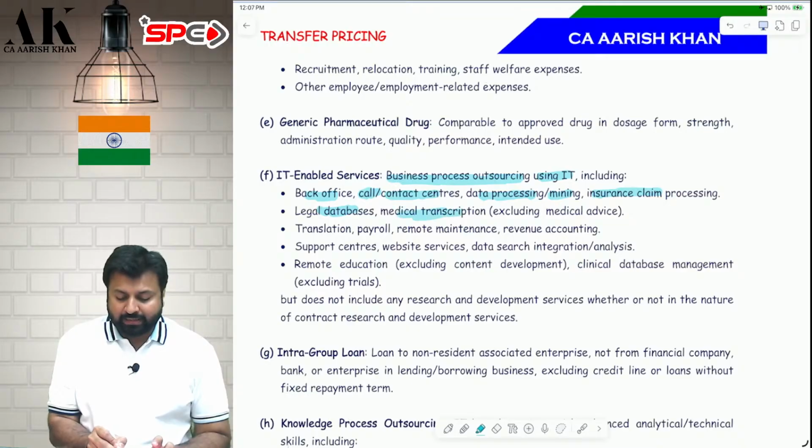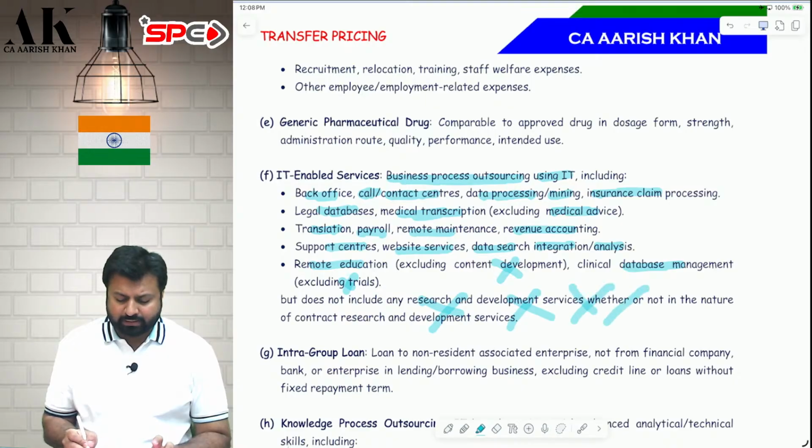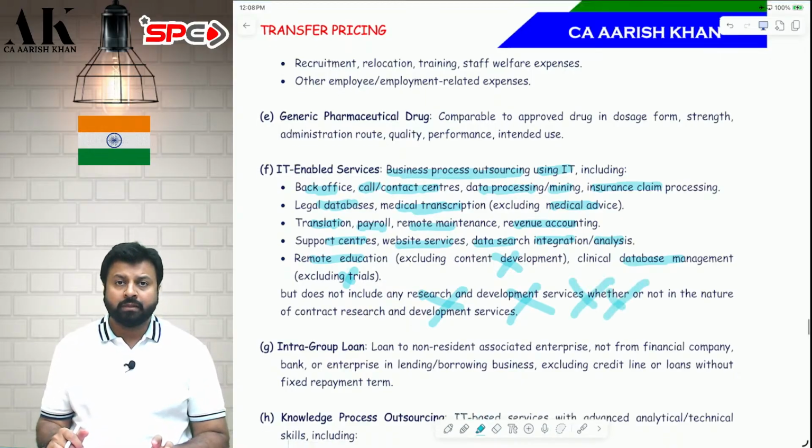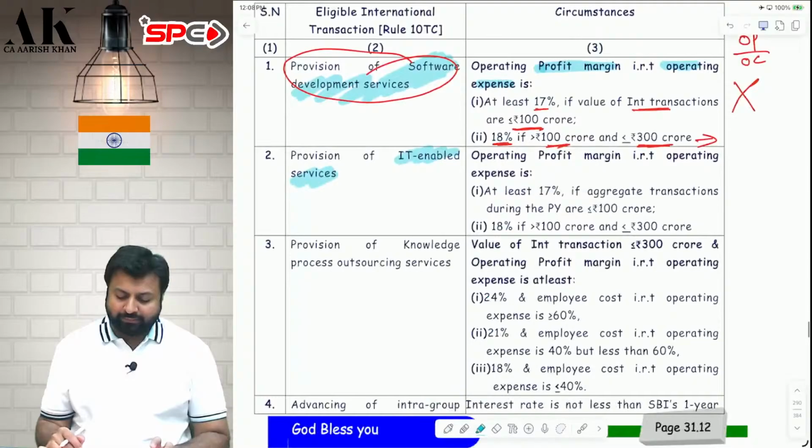Legal database, medical transcription excluding medical advice, translation, payroll, remote maintenance, revenue accounting, support center, website service, data research, integration, analysis, remote education excluding content development, clinical database management excluding trials, but again does not include contract research and development services. Here also the margin is the same, 17% up to 100 crore and 18% above 100 crore up